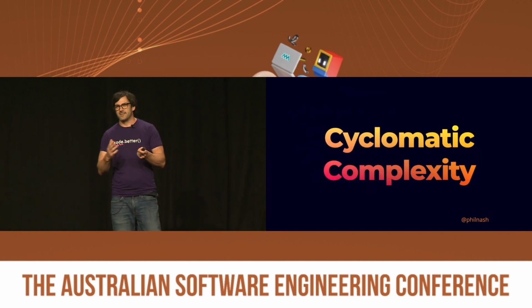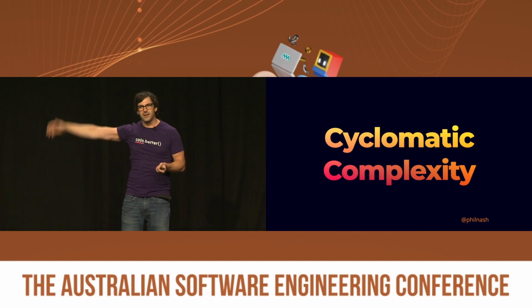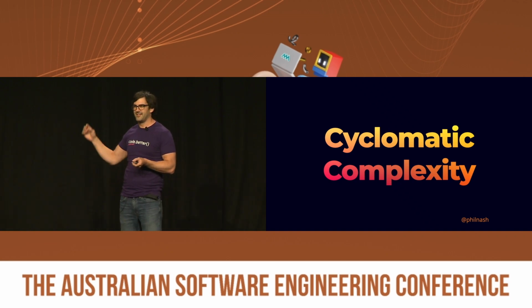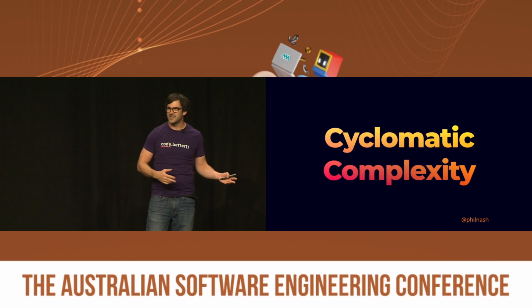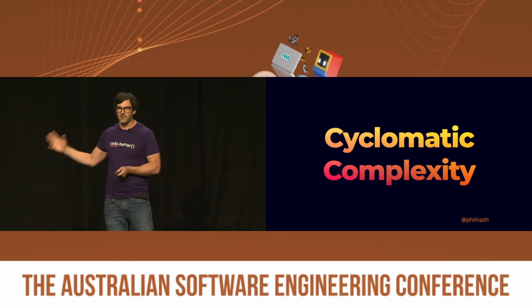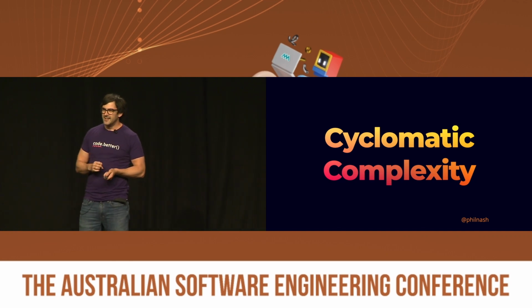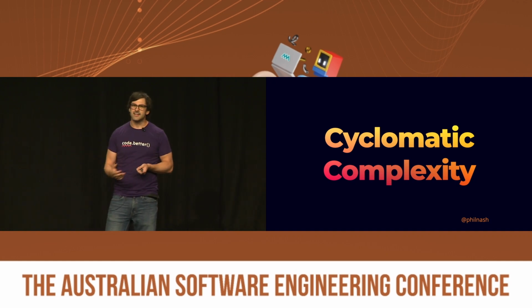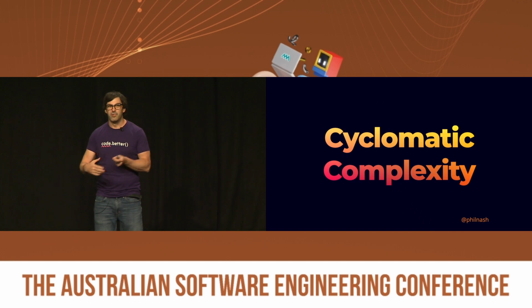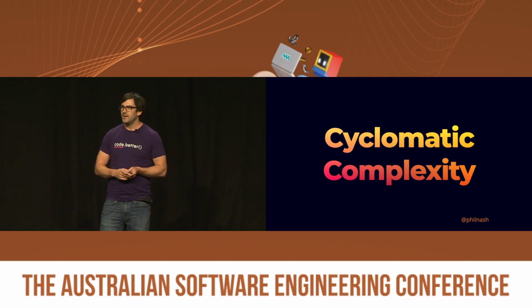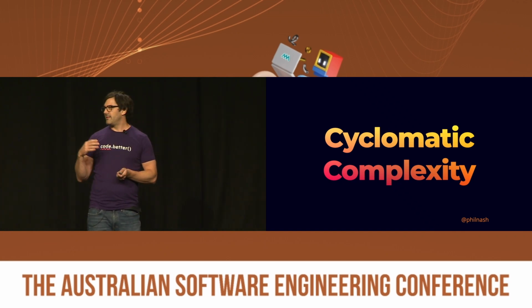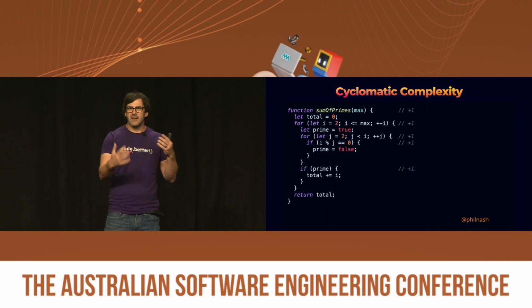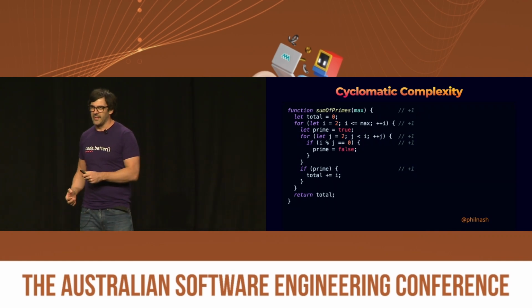You might have heard of this measure. Has anybody heard the measure cyclomatic complexity? Quite a few people. Some people haven't. Cyclomatic complexity has been around for a long time, I think since 1976. It is a way to measure the complexity of a function. It measures that by providing a score for a function, based on how many breaks, loops, and conditionals there are in it.